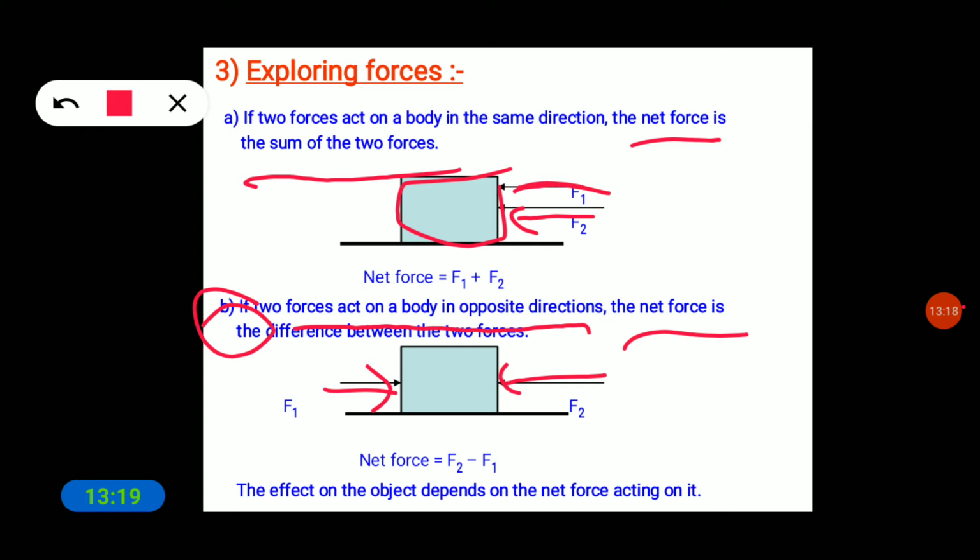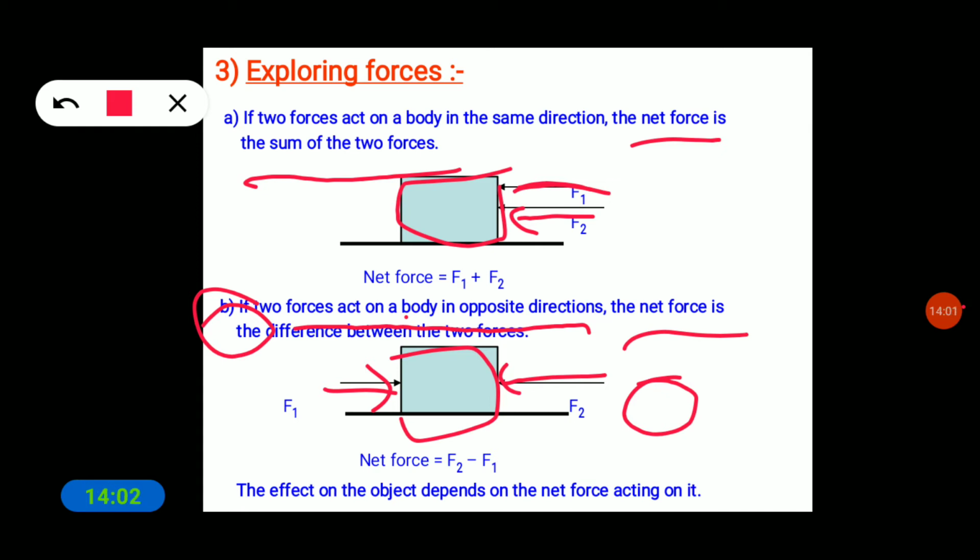Here the net force is the sum of the two forces, whereas if we apply force in the opposite direction, the net force is the difference between the two forces. It becomes 0. Why? Because if we apply force in the opposite direction, the object does not change its position. It stays in its place only, because equal force is applied, so the net force becomes 0.